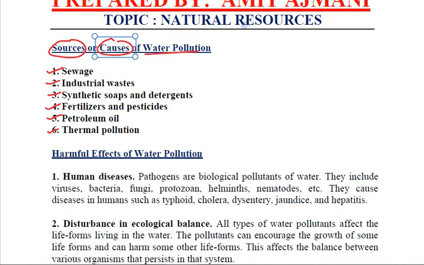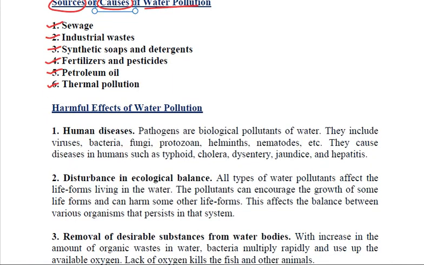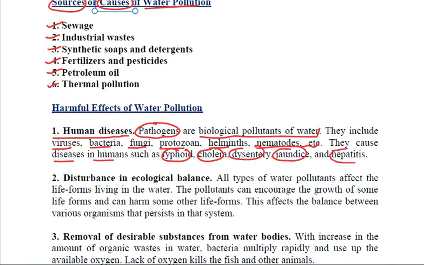Now, what are the various harmful effects? Let us try to understand one by one. First thing, human diseases. All the pathogens, disease causing microorganisms, are biological pollutants of water, inclusive of viruses, bacteria, fungi, protozoa, helminths or nematodes, any of them. All these pathogens cause so many diseases in humans like typhoid, cholera, dysentery, jaundice, hepatitis, if water is polluted.